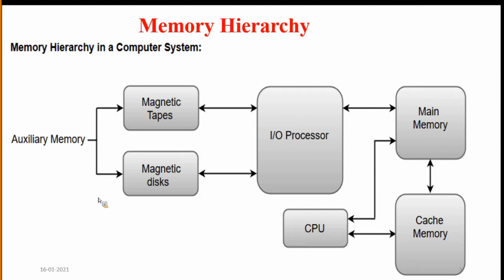Now we talk about auxiliary memory, which is secondary memory. What are the advantages of auxiliary memory?